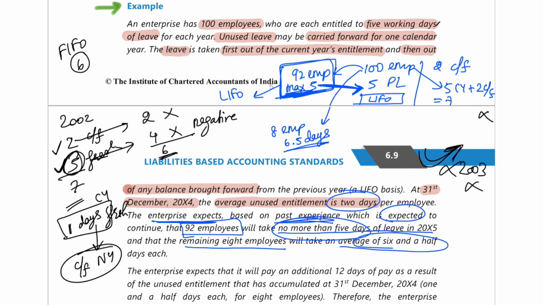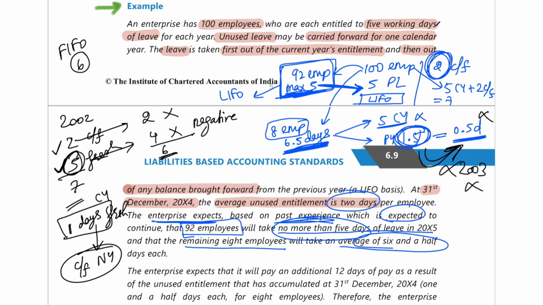Now these 8 employees want 6.5 days of leave, out of which 5 days from the current year they'll first exhaust, because it is last in, first out. Last they got these 5 days of current year leave, this they'll exhaust. After that, from the previous year leave balance they'll exhaust 1.5 days. That means from the 2 days of carry forward leave, 1.5 days they will exhaust. So they'll be remaining with 0.5 days of leave which has been carried forward.